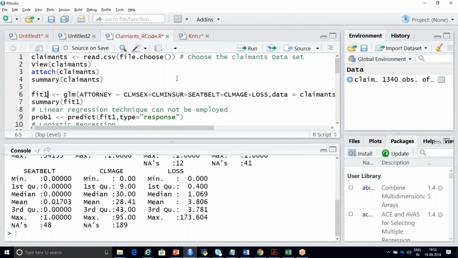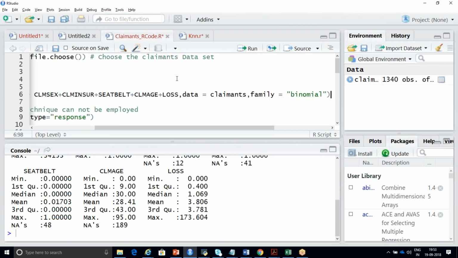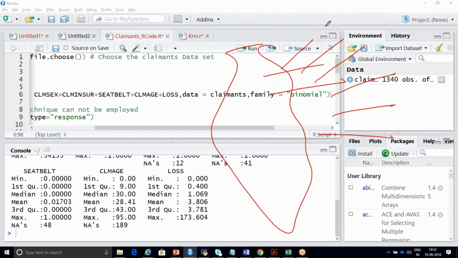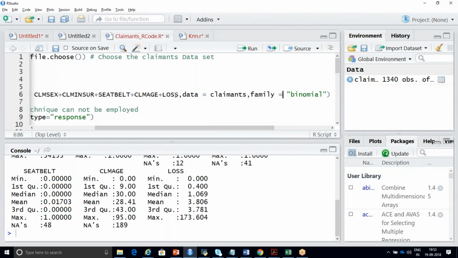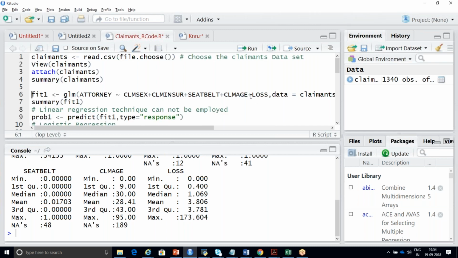Before running this model, we need to check any correlations or anything like that. That is mandatory for everything. That is the reason I told you for each and every algorithm, I'm not going to show that. First moment, second moment, third moment, fourth moment, histogram, bar plot, everything you have to do for every algorithm. You need to plot between claimant age and claimant loss, between claimant loss and your claimant attorney column. If you followed these steps for linear regression, you should follow the same sequence.